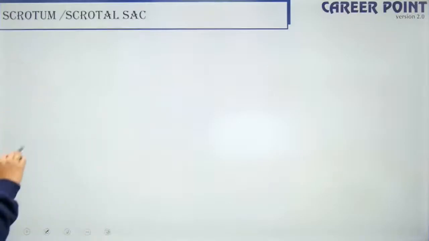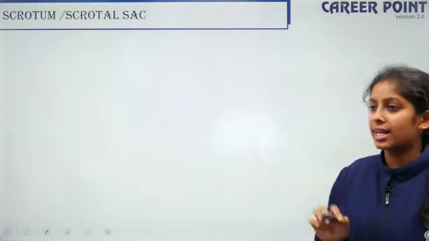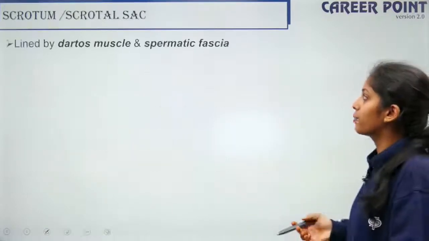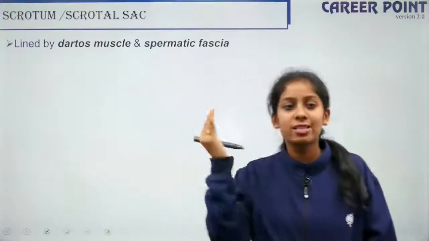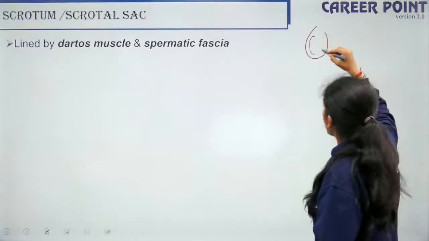So moving further and talking about the scrotum first. So we'll stop with the scrotum. So in detail about the testes, I'll continue. So in the next lecture, we'll be done with the entire male reproductive system. So your scrotum or the scrotal sac is lined by a particular muscle. So it is a pouch-like structure which holds your testes, right?